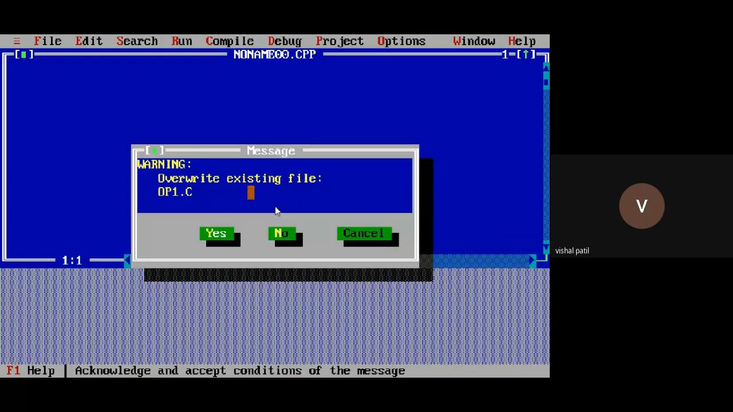I think I already created this file, right? "Override the existing file?" If you get this message, you have three options here: yes, no, and cancel. If you click yes, the previous file will be overwritten. If you say no, then you can give some other name. If you cancel, then this name will remain as it is. So I'll give some other name instead of OP1.